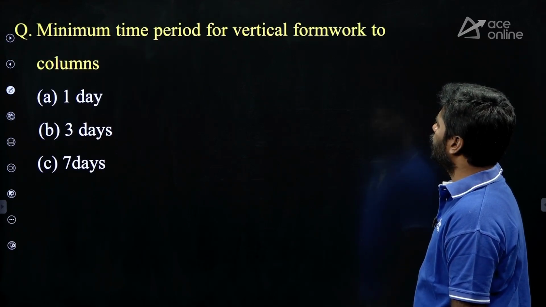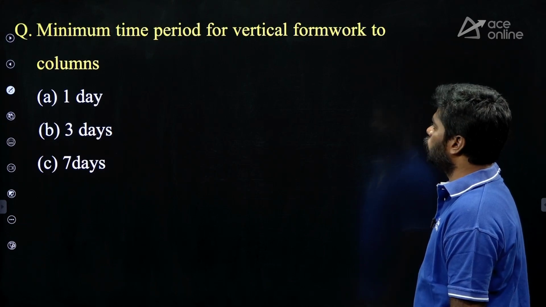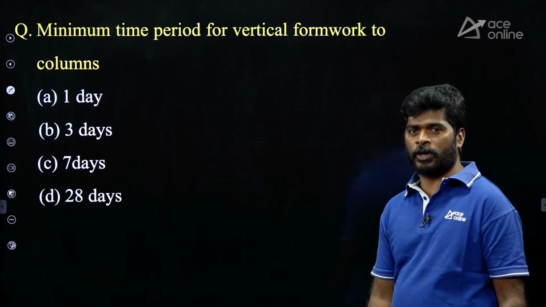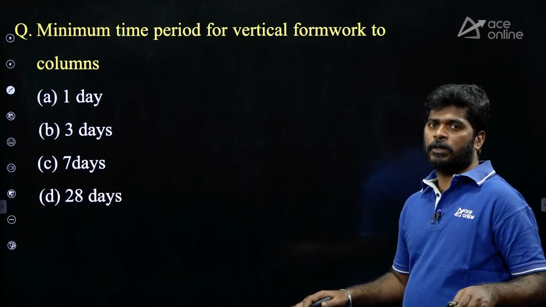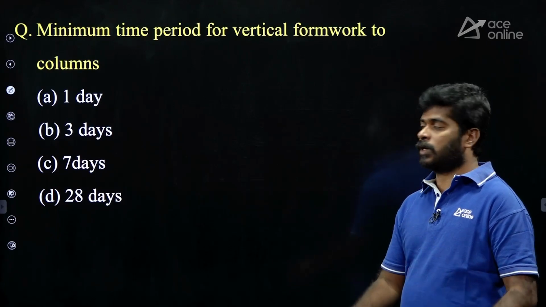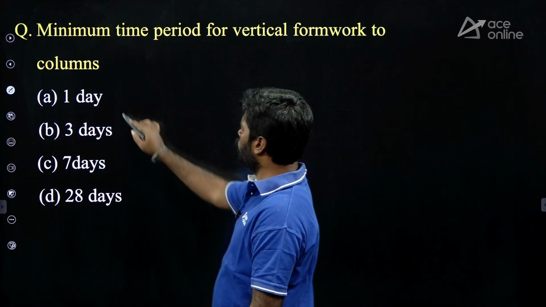Minimum time period for vertical formwork to columns. My dear, 24 hours. 24 hours is sufficient to remove the vertical formwork to the columns. 1 day or 24 hours.